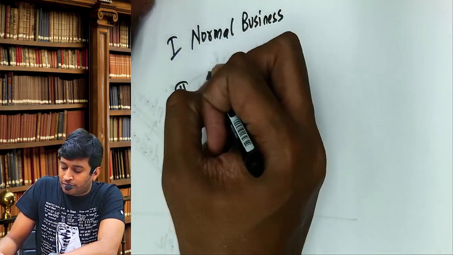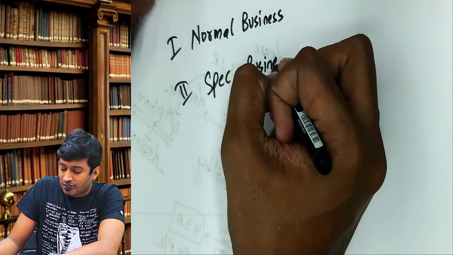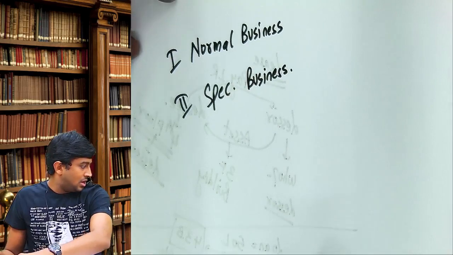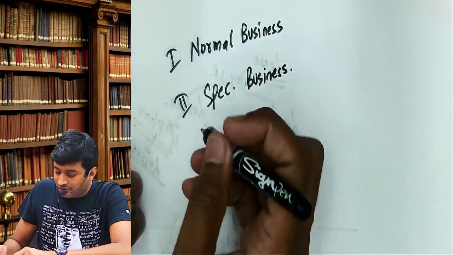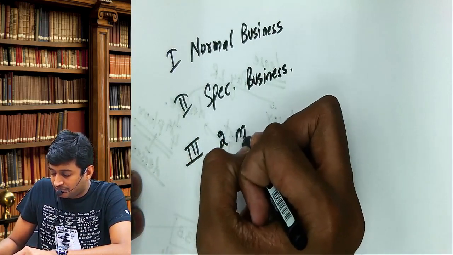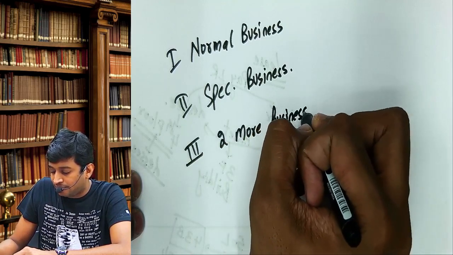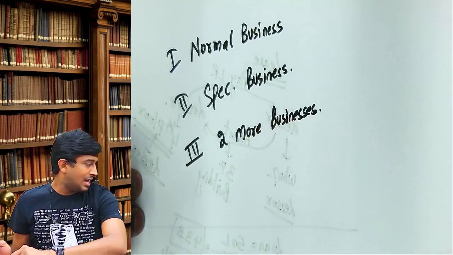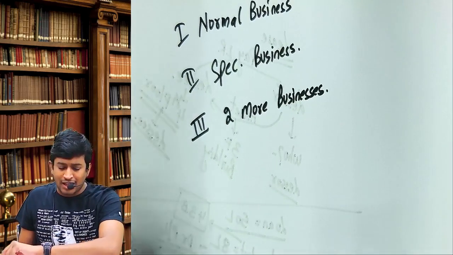I also have speculative business. Correct? Yes or no? I have 2 more businesses as per information given in the problem.